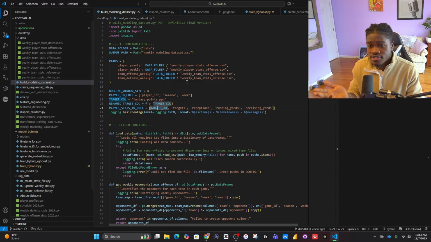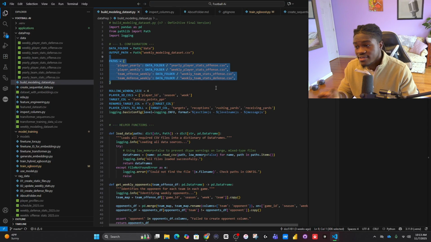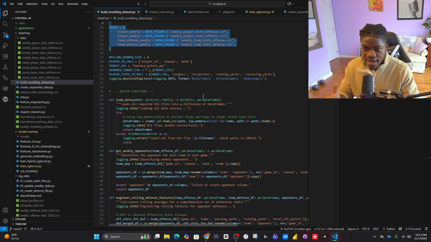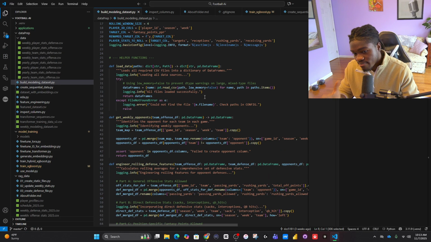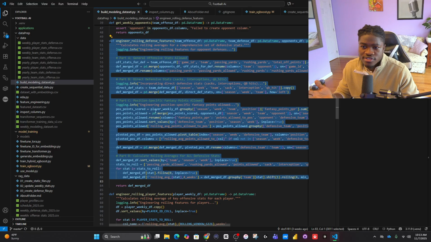The goal of this script is to basically grab all the important data files that I think are important, and strip them down to a set amount of columns that make sense. My goal here was to get the general stuff, right? The passing yards, fantasy PPR points, and look at the opponent, the defense that the player is going against. The goal is not to make this too complicated. We got our data set from Kaggle and we're just stripping it down now. We're trying to make it a little more usable.